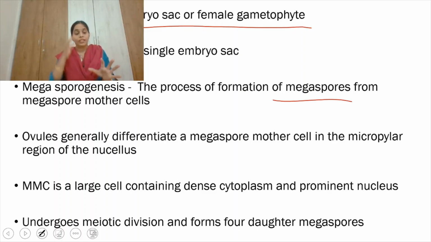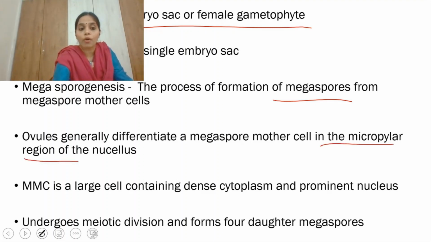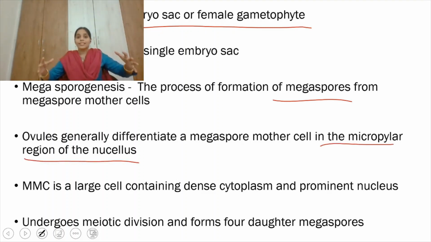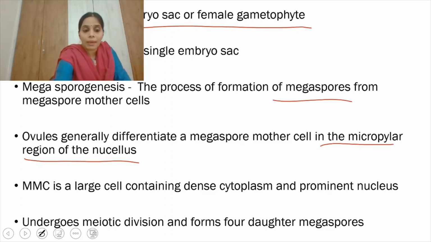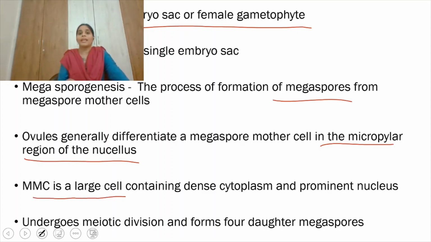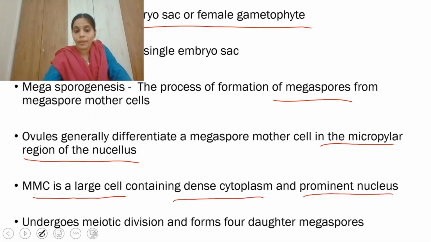Which cell gets differentiated into the megaspore mother cell? The cell which is present near the micropylar region of the nucellus. I said the nucellus is a group of cells, right? The cell which is present very close to the micropylar end gets converted into the megaspore mother cell, right? And the megaspore mother cell is a large cell. When compared to the remaining cells, it is a little bigger, it has dense cytoplasm and a prominent nucleus is present. You know, this is diploid, right?